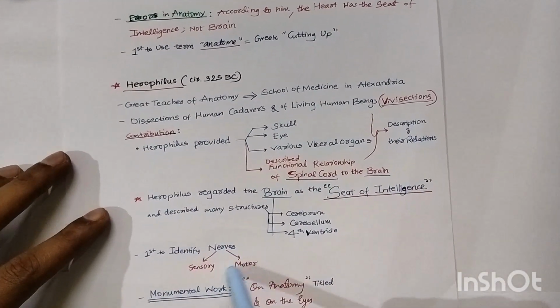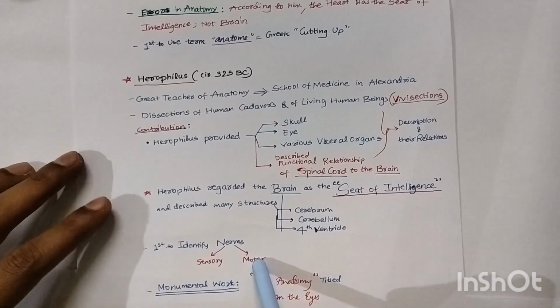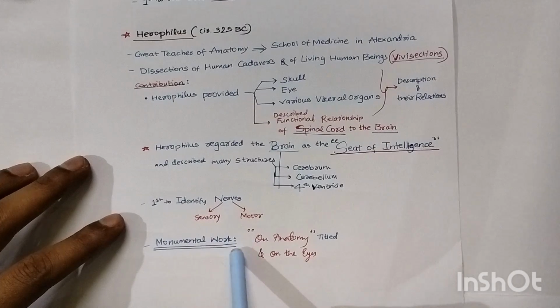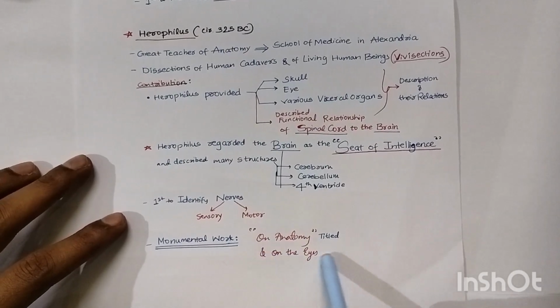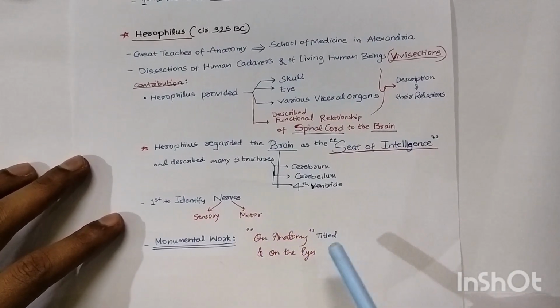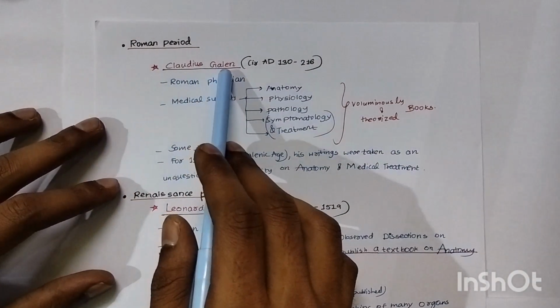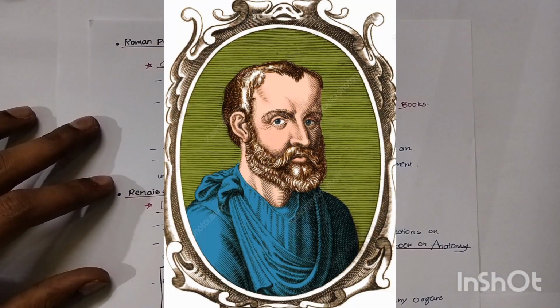And first identify nerves, like there will be sensory and a motor nerve. He described and identified a monumental work on the anatomy and on the eyes. The title was made on anatomy and on the eye. And if you come to the Roman period, Claudius Galen is a Roman physician.